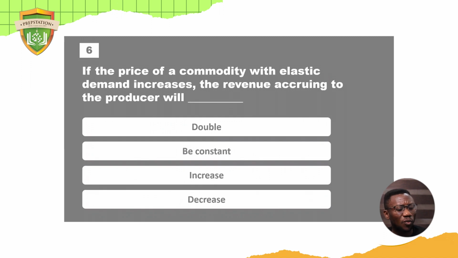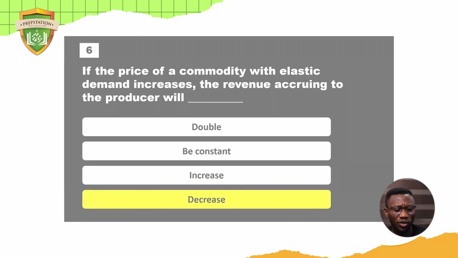It says, if the price of a commodity with elastic demand increases, don't forget the key word is what? Elastic demand. The demand is elastic. It's greater than 1 but less than infinity. And the revenue accruing to the producer will what? What will happen to the revenue that the producer will get from this?